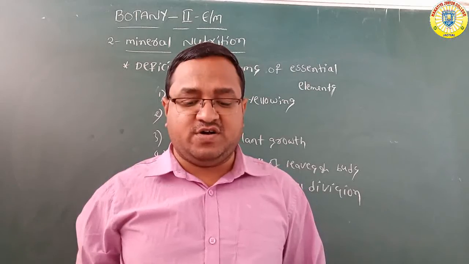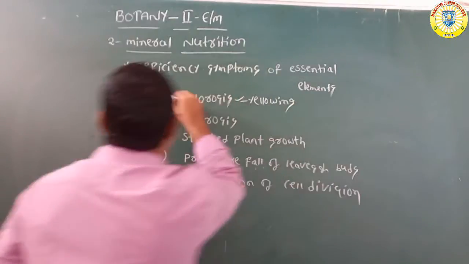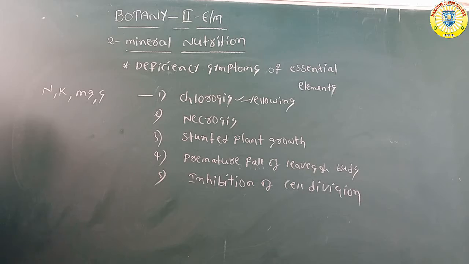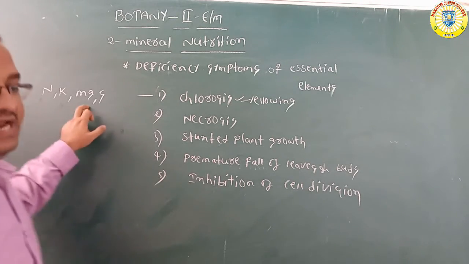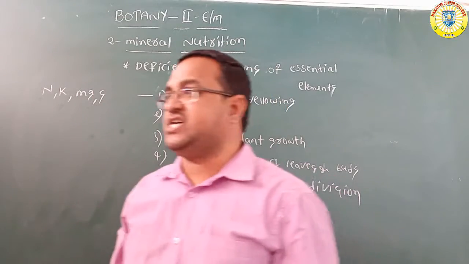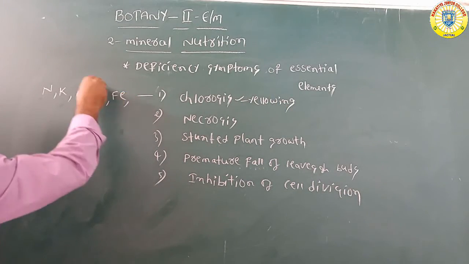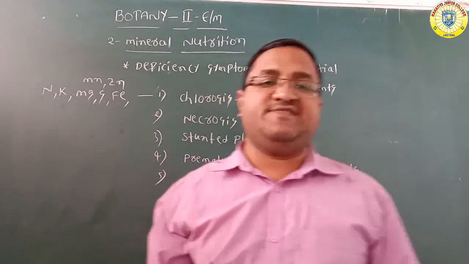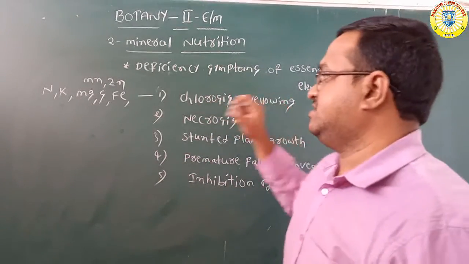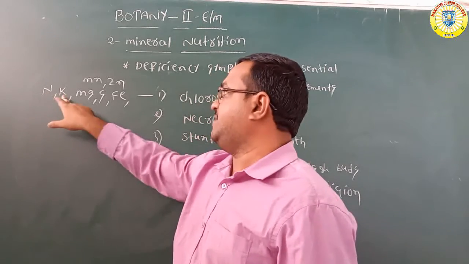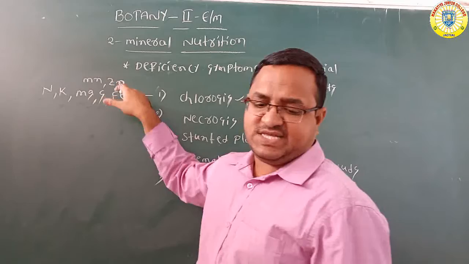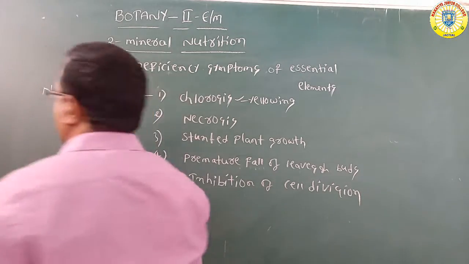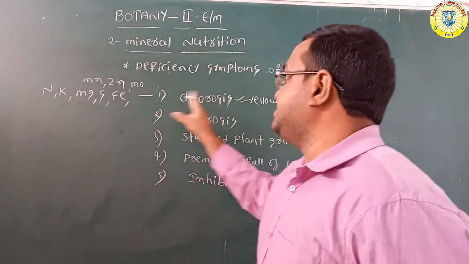Chlorosis we can generally see because of the deficiency of nitrogen, potassium, magnesium, sulfur, iron, manganese and zinc, and also molybdenum. So because of the absence of these elements, we can see chlorosis.